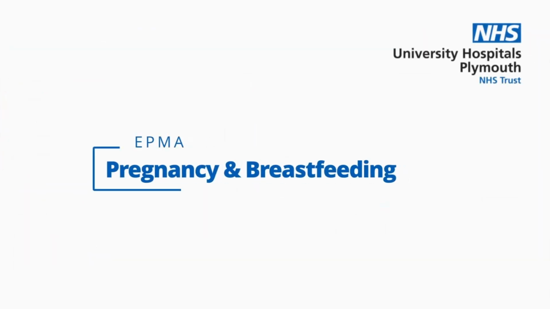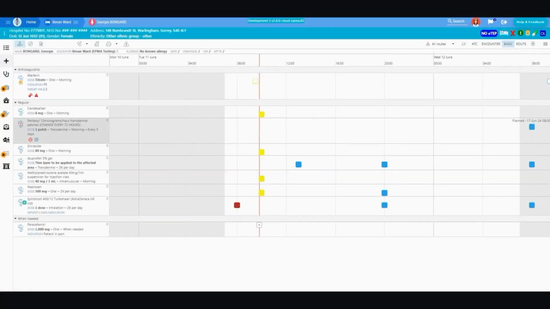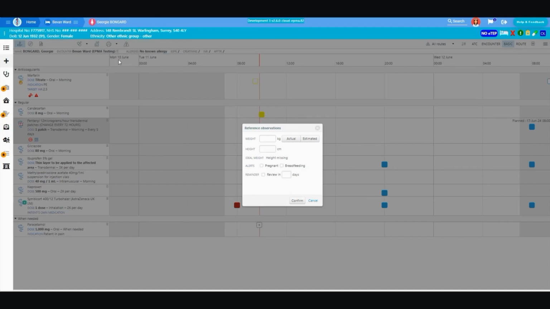You can now select whether the patient is pregnant and/or breastfeeding under the reference observations. The status must be updated with each hospitalisation. Pregnant and breastfeeding statuses are displayed in the patient data bar and on the printouts of the medication administration record.